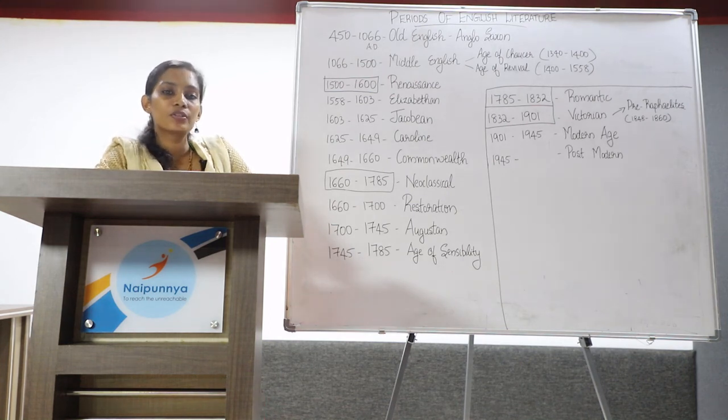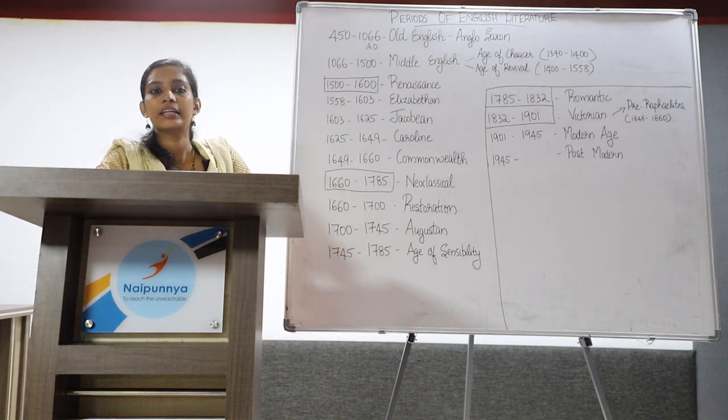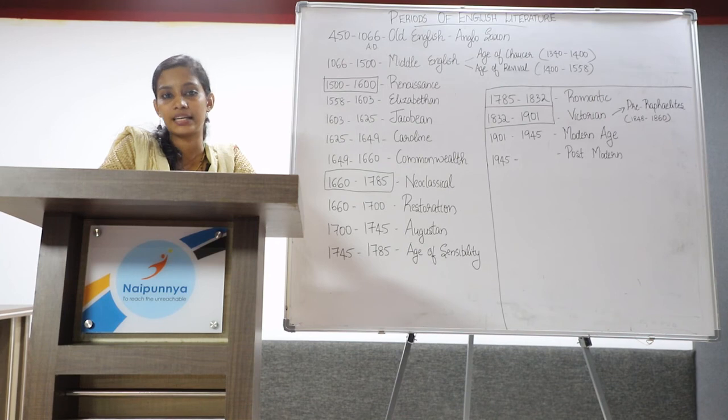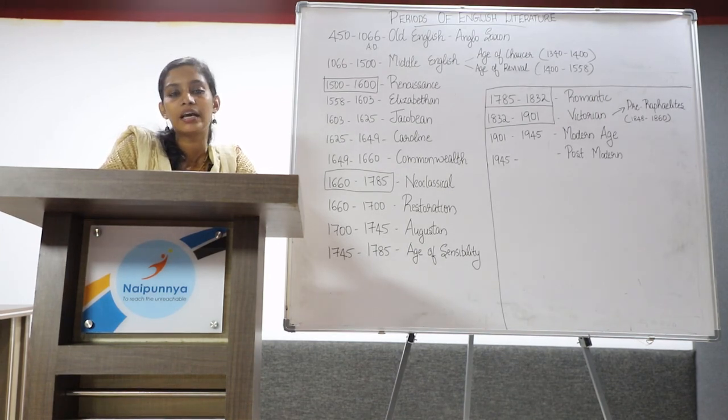Now we are moving on to the Romantic period, which started in the year 1798 with the publication of Lyrical Ballads. The social event which led to the Romantic revival in English literature is the French Revolution. French Revolution was in the year 1789, and after the French Revolution, the common man became the center. Writers began to write about the life of common people.